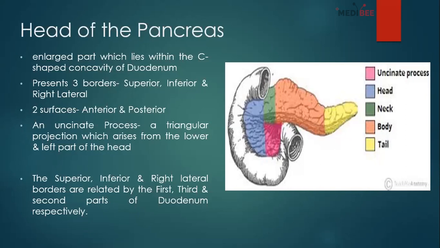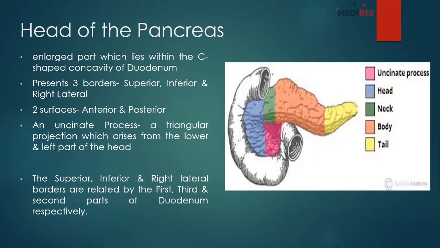And the body, it's a bit tricky, that we can usually understand from the pictures, but there are three borders. There is the superior border, which you can see is the upper margin. There is the inferior border, that is the lower margin. And between the upper and lower margin, kind of close to the inferior border, there is another border, that is the anterior border. And there are three surfaces: anterior surface, inferior surface, and posterior surface.